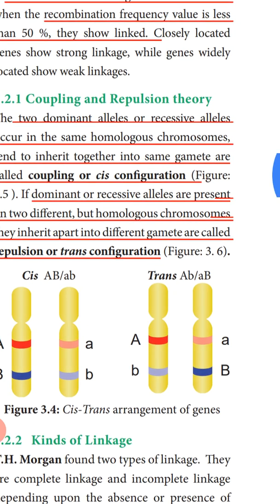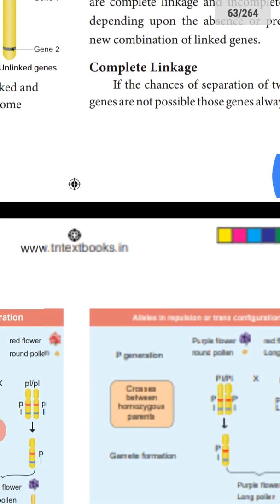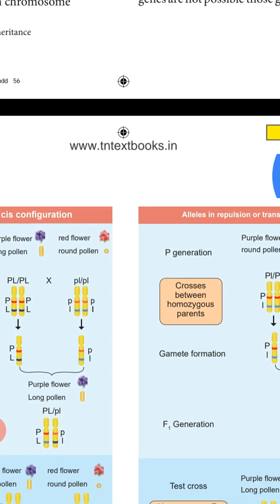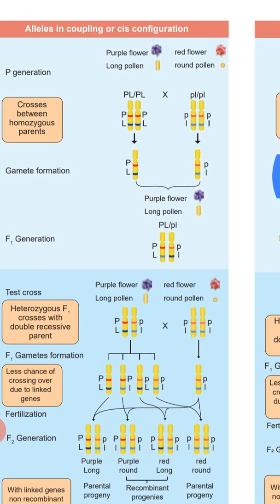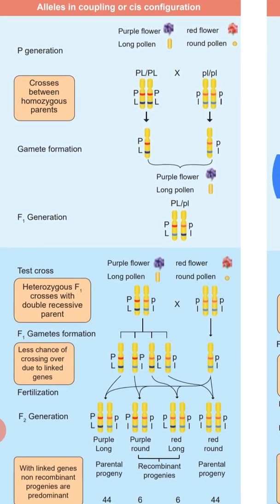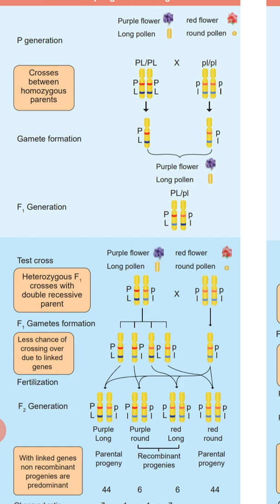Here we can see a cross for the cis and trans configurations. We already saw the cis configuration. Both dominant alleles, purple flower and long pollen, are present in one chromosome. Purple and long are dominant; red and round are recessive.